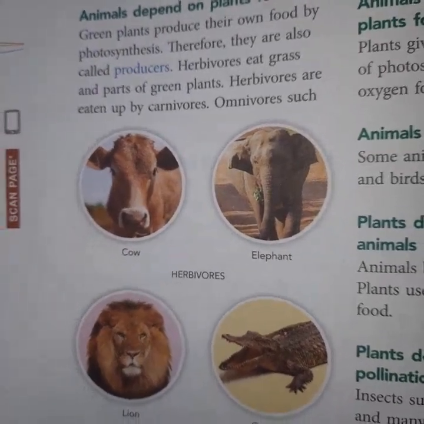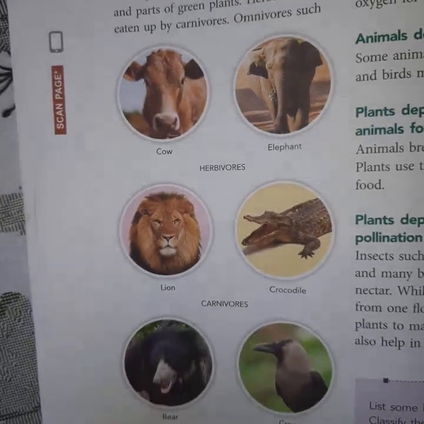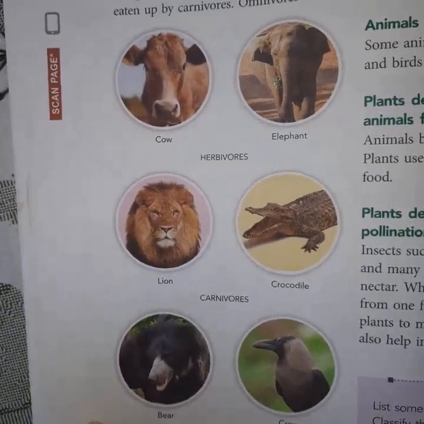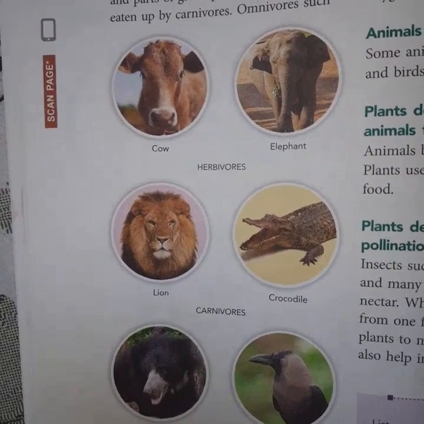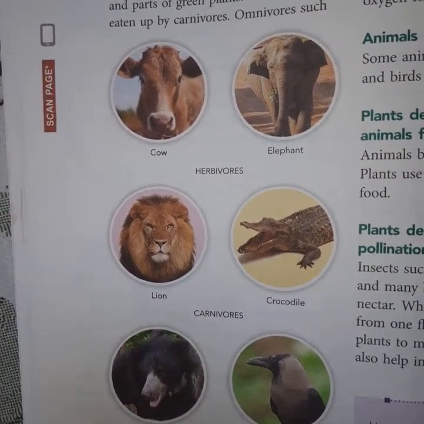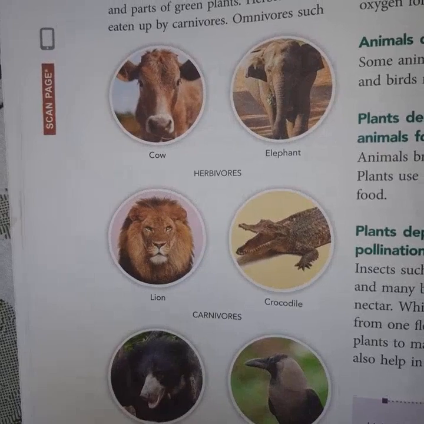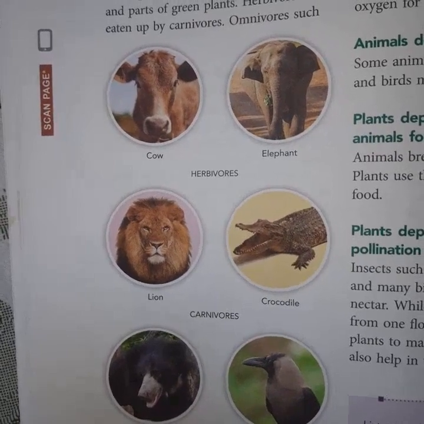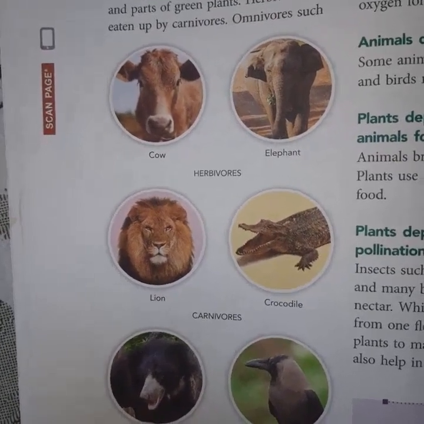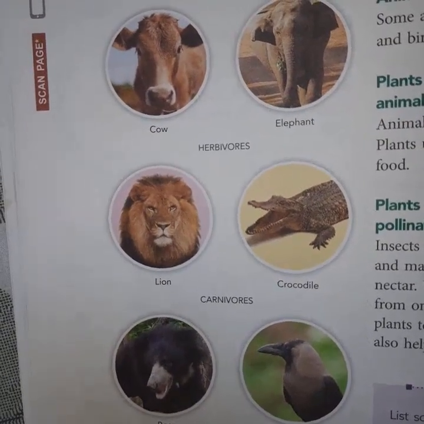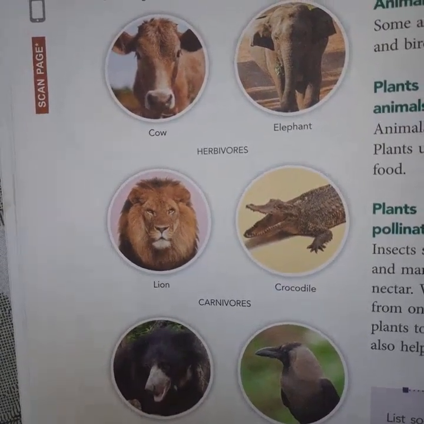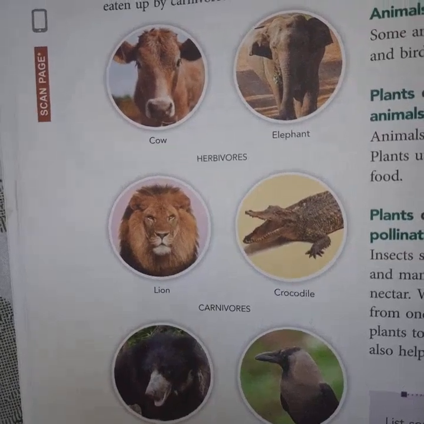There are three categories of animals. First category is the herbivorous animals, such as cow and elephant. They are eating the green leafy plants. They are vegetarian. Then second is the carnivorous. Carnivorous means such as lion and crocodile. They are eating the herbivorous animals.